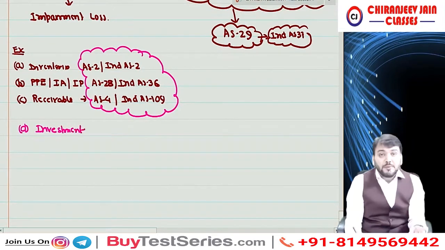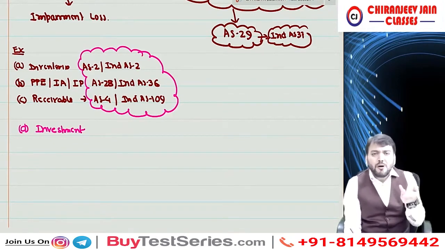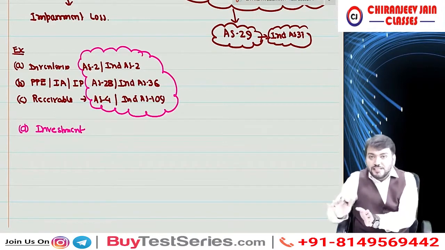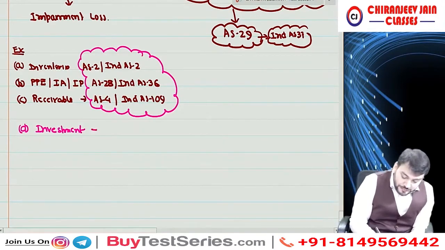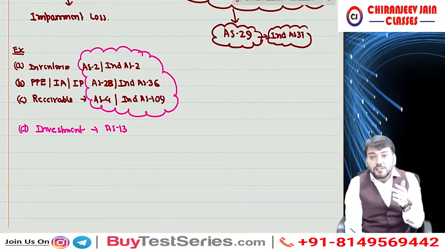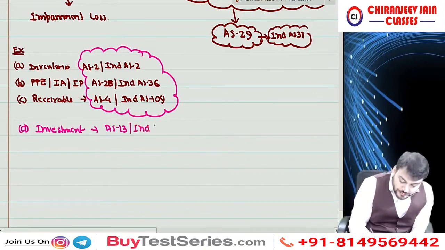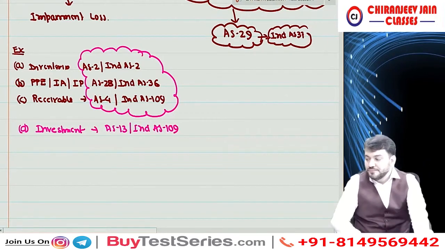Investment, of course investment, but other than investment properties. Now what is investment property, what is property, plant and equipment, all the detailed discussion needs to be done. Correct? For investment, other than investment property, we used to have AS13. If you remember, we used to value current investment at cost price or fair value, whichever is lower. Long term investment we used to measure at cost price less provision for permanent decline. Correct? Understood? But now we'll apply Ind AS 109. Up to this, any doubt?